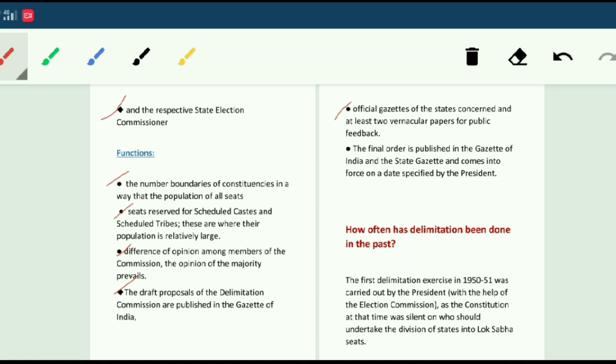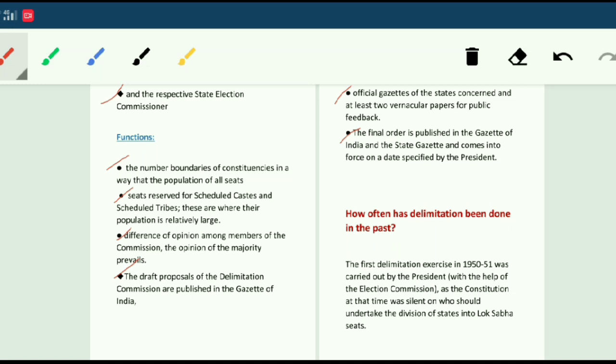The final order is published in the Gazette of India and the State Gazette, and comes into force on a date specified by the President.